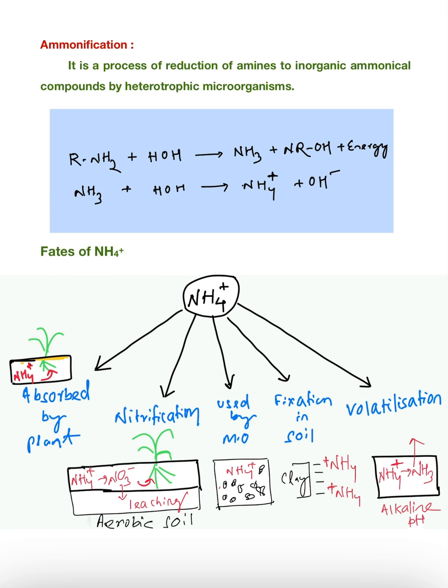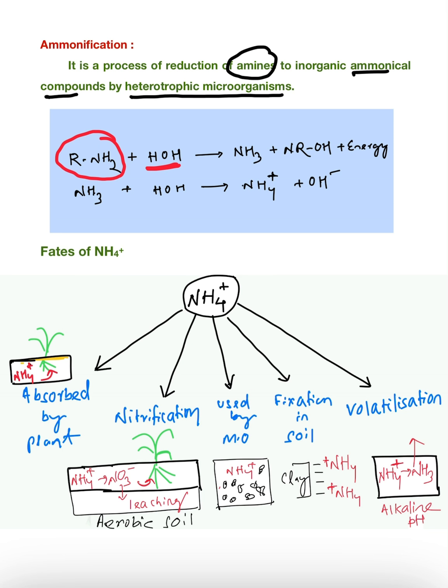Then coming to ammonification. First we saw aminization; ammonification means from amines we get an ammonical compound, that is NH4 plus. This is also done by heterotrophic microorganisms. In the diagram, the amines react with water.